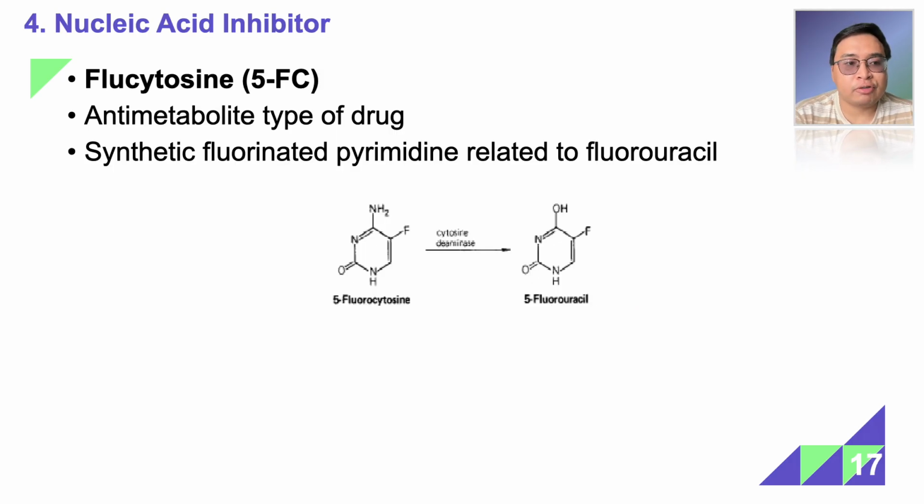Next drug class, in terms of mechanism of action, we have the nucleic acid inhibitor. We have flucytosine. It's an anti-metabolite type of drug. In other words, it copies a metabolite, an endogenous metabolite of our body. In this case, flucytosine is copying cytosine, right? Kaya nga flucytosine. Ang pinakaiba lang niya is a fluorinated derivative. So what it does is that it inhibits pyrimidine synthesis, specifically de novo pyrimidine synthesis. So flucytosine gets acted upon by cytosine deaminase to become 5-fluorouracil. And if you would remember, or I'm not sure if you're done with it already, 5-fluorouracil is one of the chemotherapy drugs.